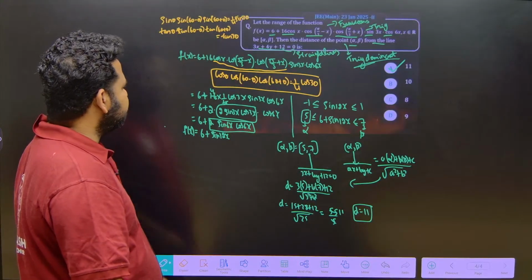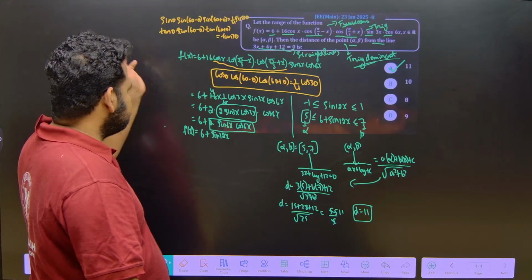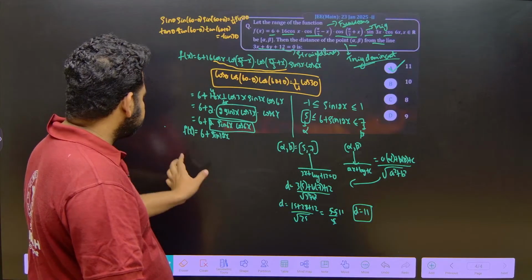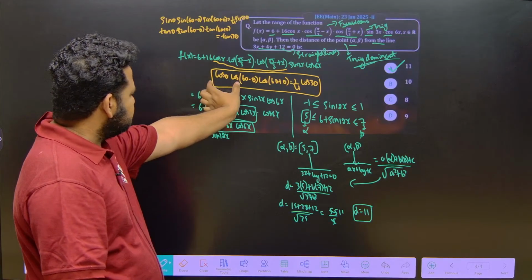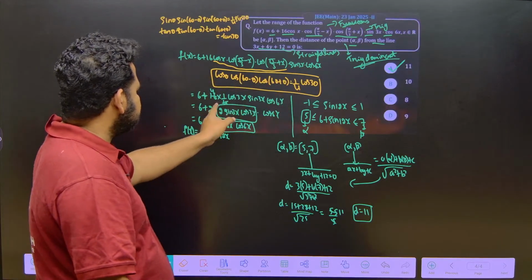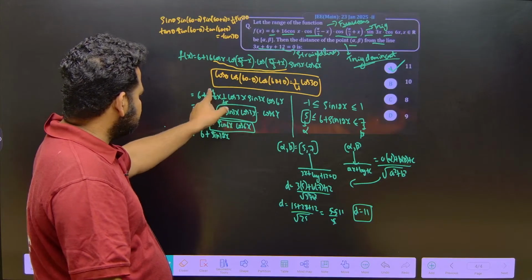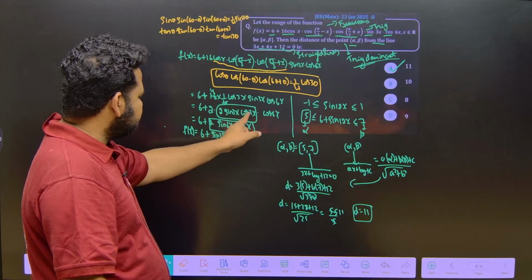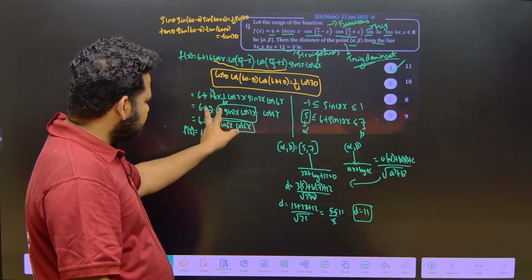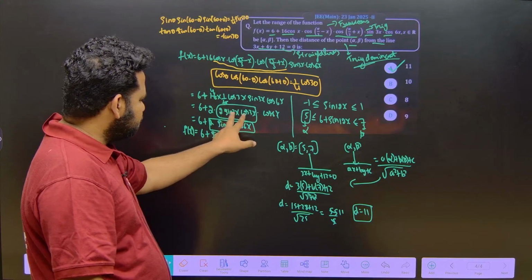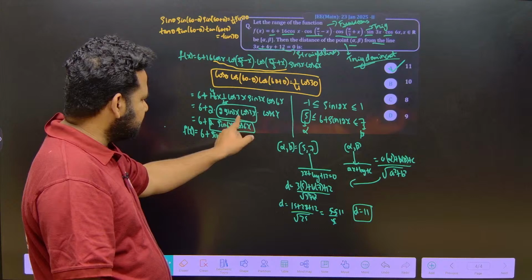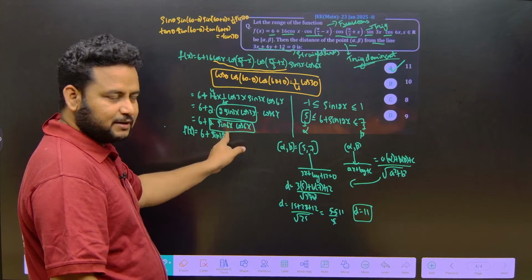So for the first step, what did we apply? The most important thing is we applied this result. On applying this result, we get 1 by 4 cos 3x. On simplification, we get 2 sin 3x. On manipulation, I split it into 2 into 2, 2 sin 3x cos 3x, which becomes sin 2 theta, that is sin 2 of 3x, which becomes sin 6x.